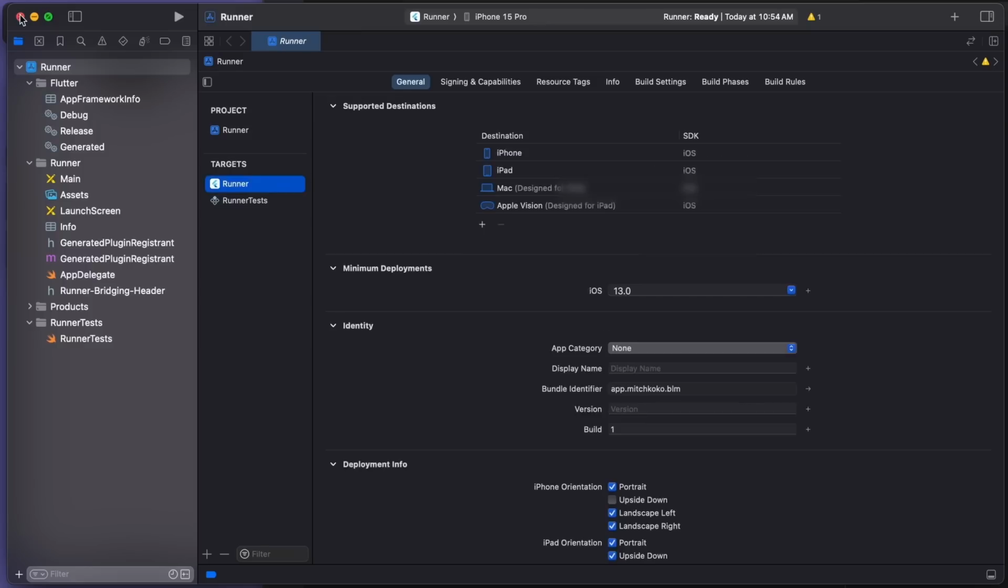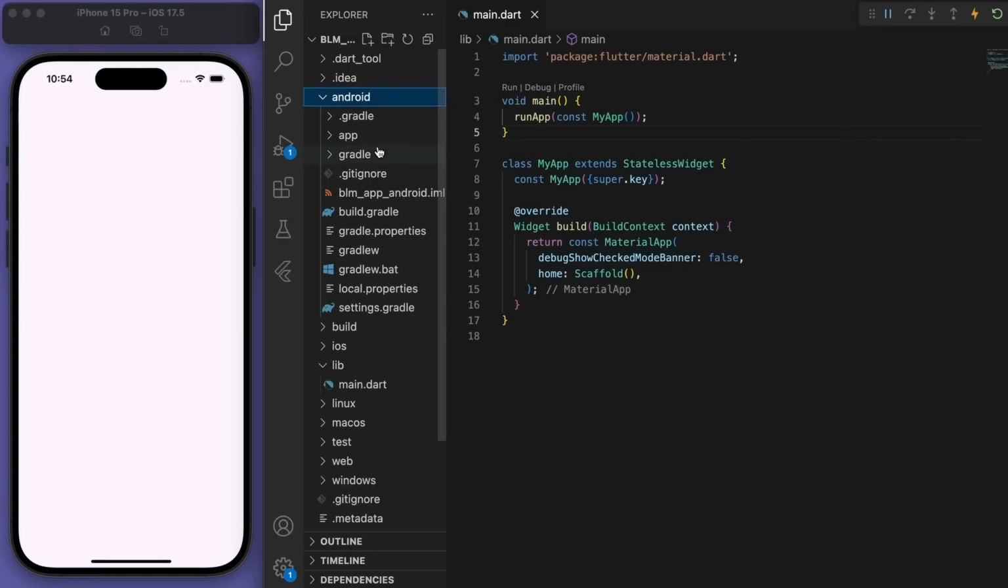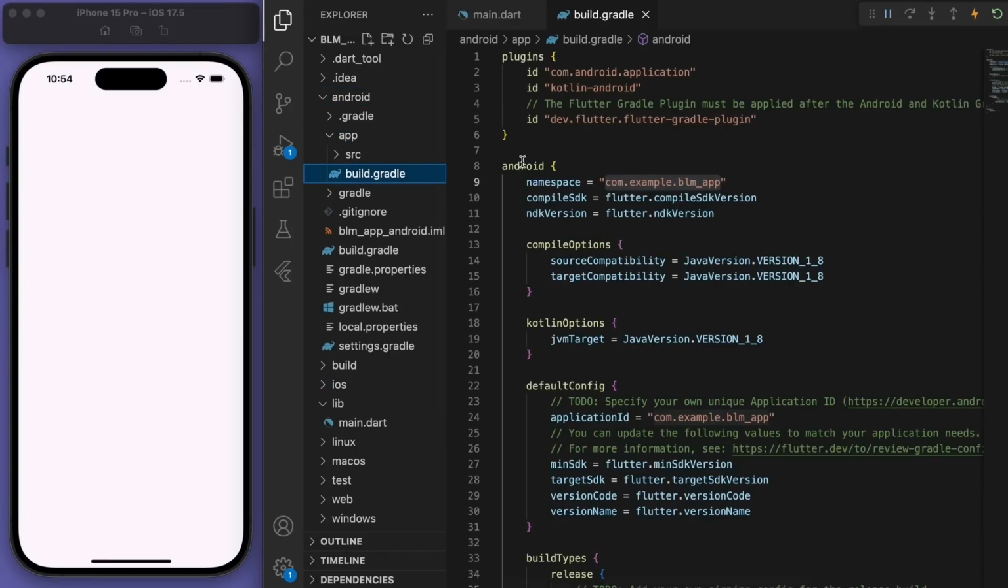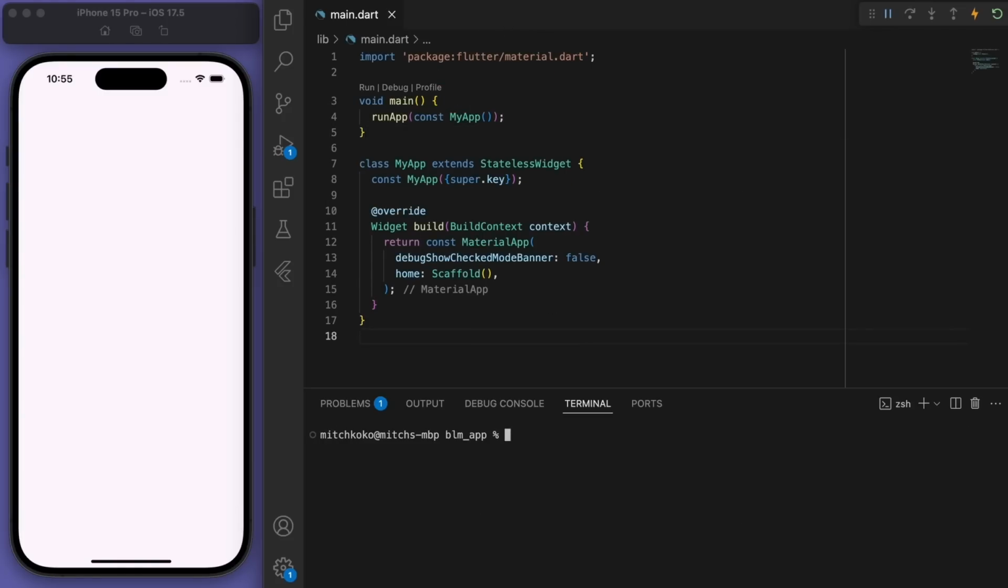And once that's done, let's close Xcode. And you can actually do something similar for Android in the build Gradle. So this will be useful for when we publish it to the App Store. Now let's open up our terminal.